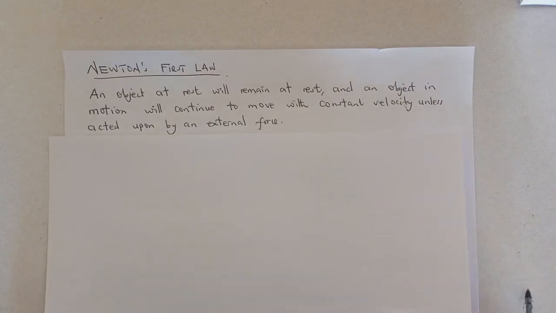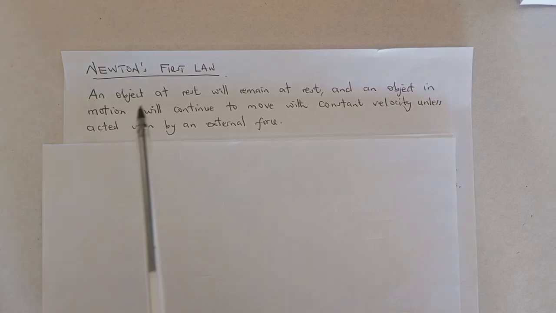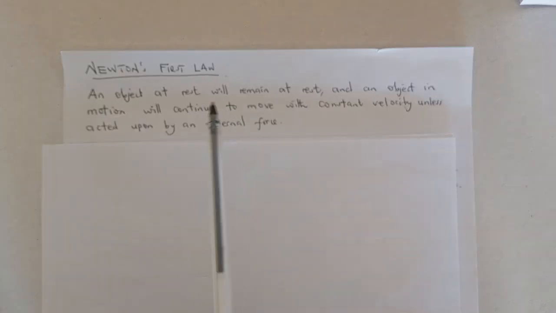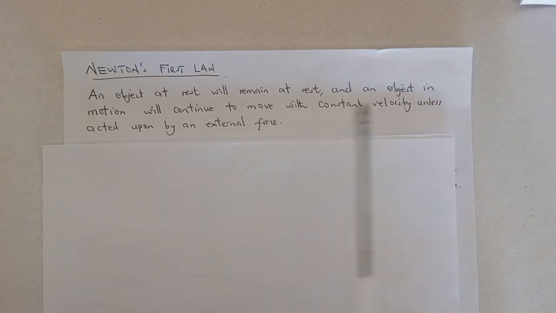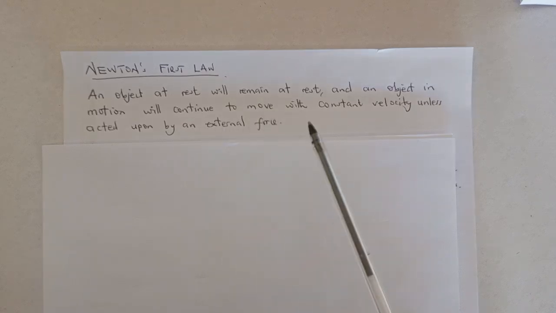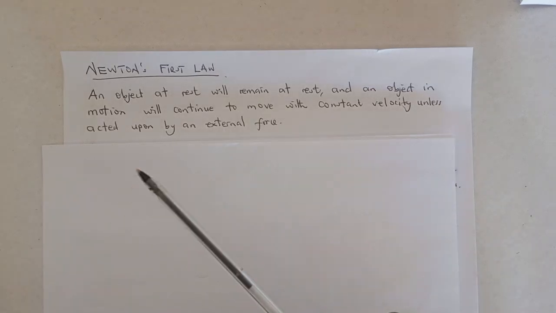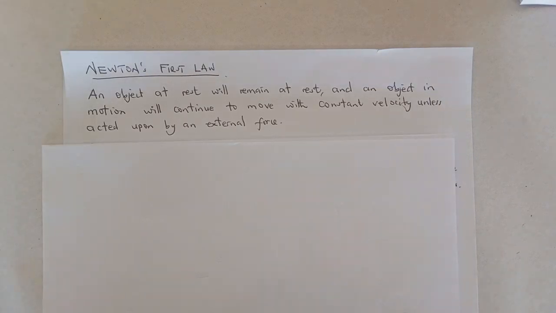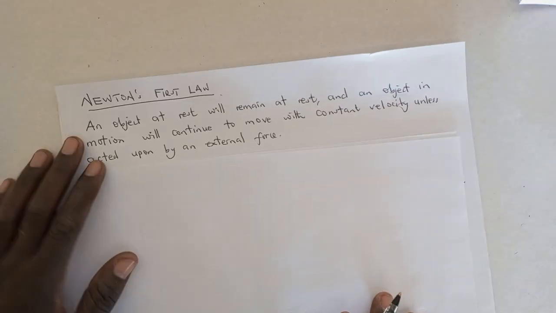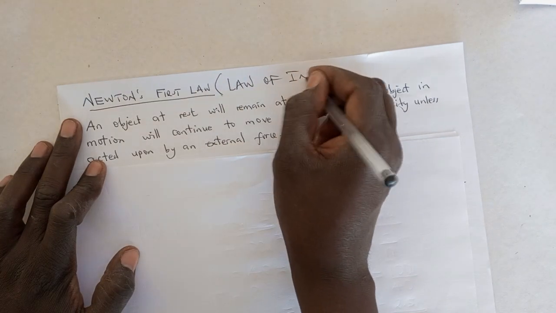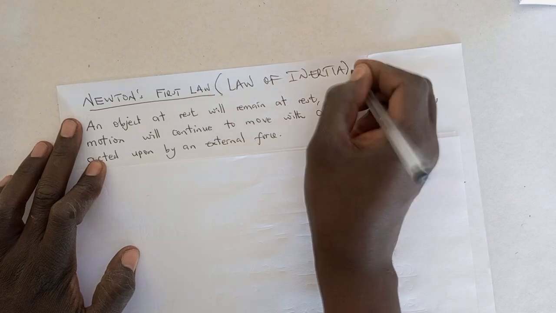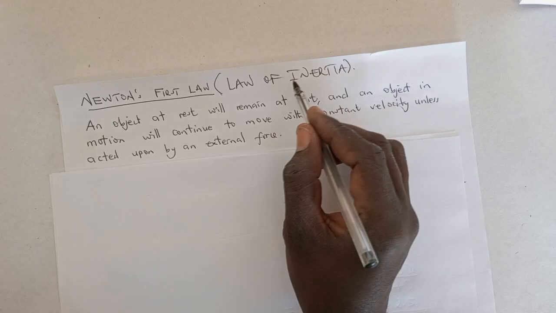So now, Newton's first law of motion, what does it state? Well, Newton's first law of motion states that an object at rest will remain at rest, okay? And an object in motion will continue to move with constant velocity unless acted upon by an external force. So this law is also called the law of inertia. Okay. And what is inertia?